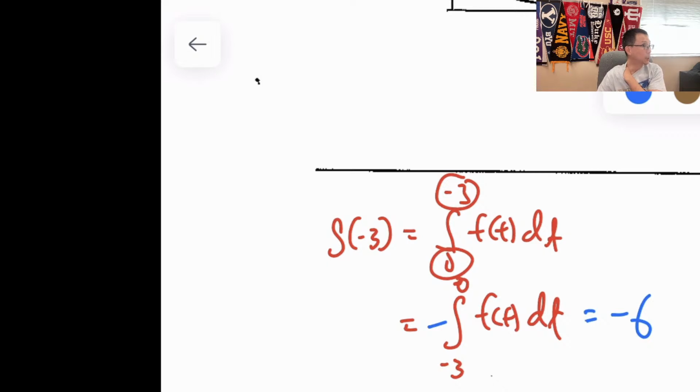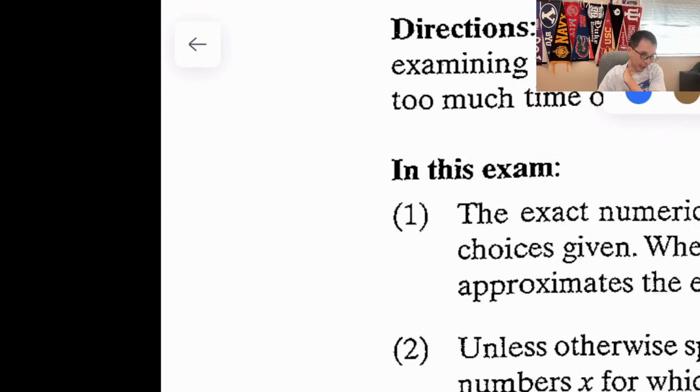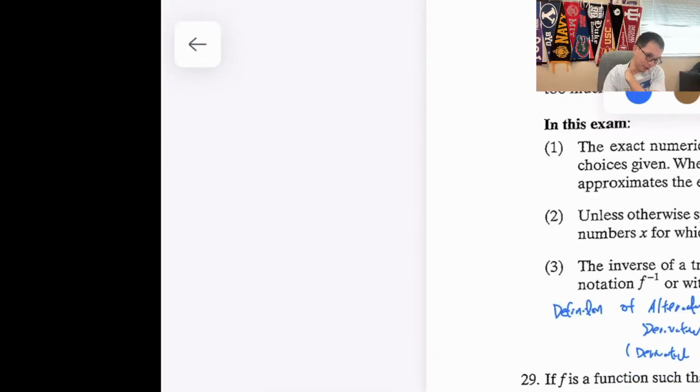This is a great question to understand. If you understand this question, you're going to be better than a lot of other students. And you don't need the arithmetic skill. You just need to be able to count boxes. I'm going to spend a lot of time on this question. I'm going to spend so much time on this question that you are not going to get it wrong ever again. So I'm going to spend a lot of effort on this question.